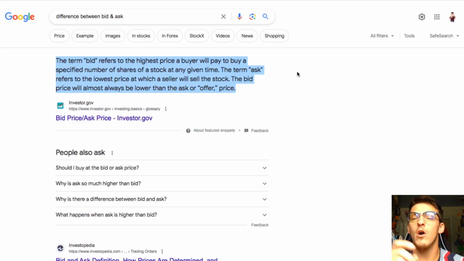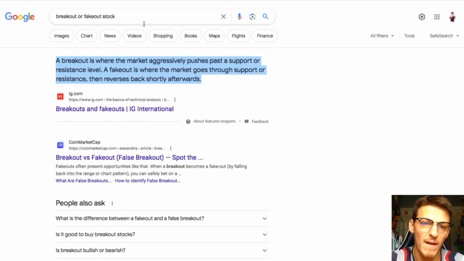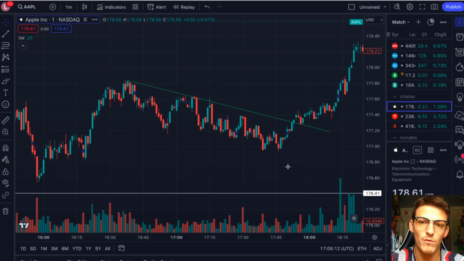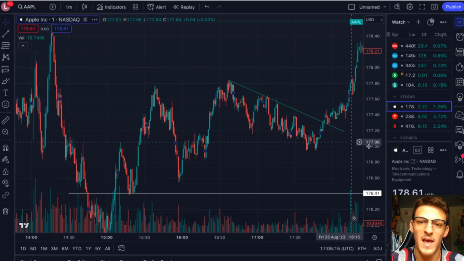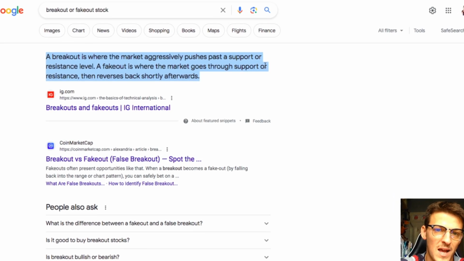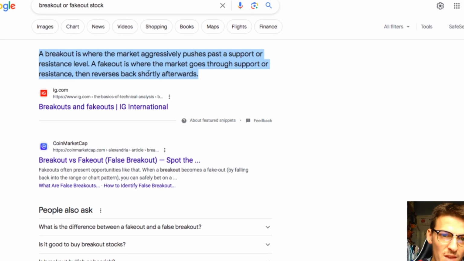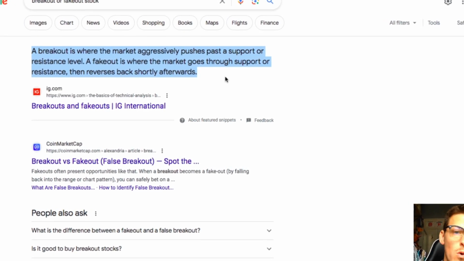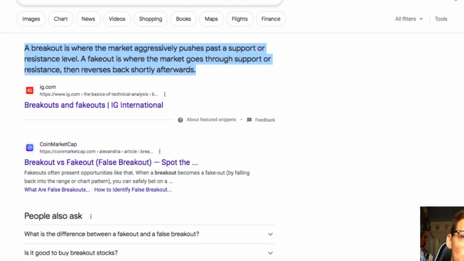Now I'd like to go more in depth when the market is actually open on the bid-ask spread and the level 2 order book data, but I also want to give you a couple of examples of breakouts and how to play them. Now, a breakout is where the market aggressively pushes past a support or resistance level. A fake out is where the market goes through support or resistance, then reverses back shortly afterwards.